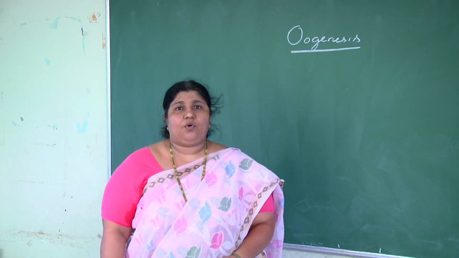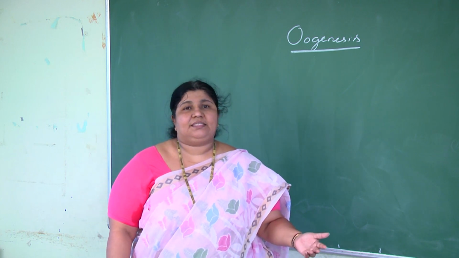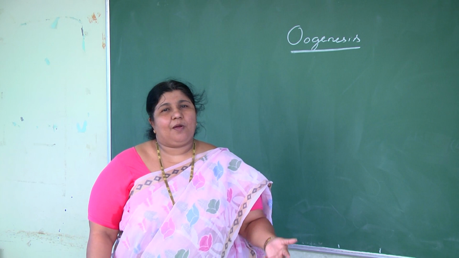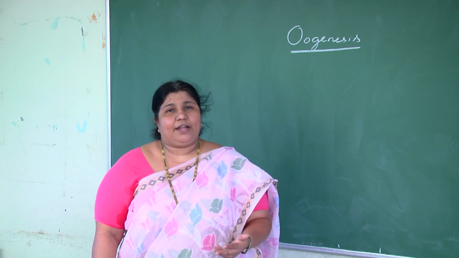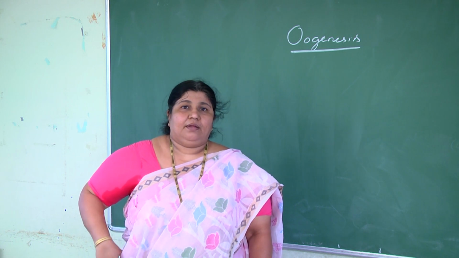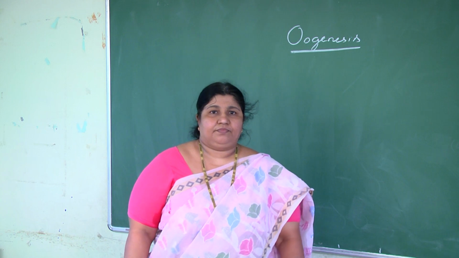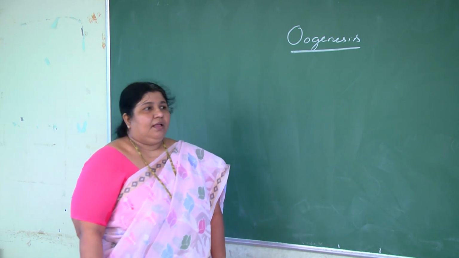Females can produce ova up to 50 or 55 years, but due to stress and other health problems, in some, oogenesis stops even around 45 years. But generally, according to our book, oogenesis stops at 50 to 55 years.